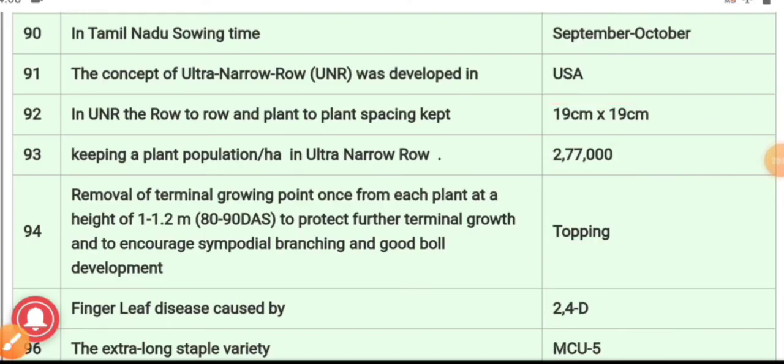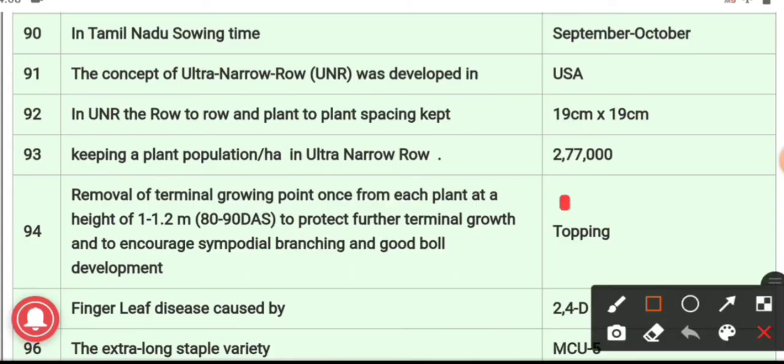Question number 94. The removal of the terminal growing point once from each plant at a height of 1 to 1.2 meter to prevent further terminal growth and to encourage sympodial branching and good boll development. This is known as topping. In topping, we are removing the terminal growing point from each plant at a height of 1 to 1.2 meter to prevent further terminal growth and to encourage sympodial branching and good boll development.